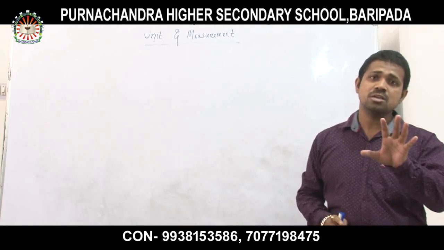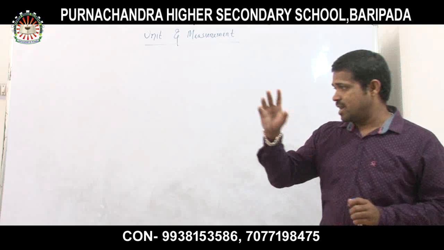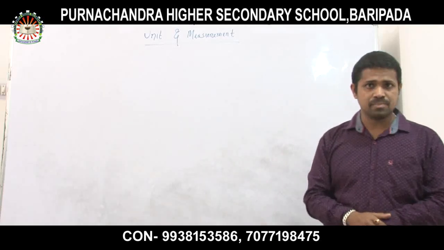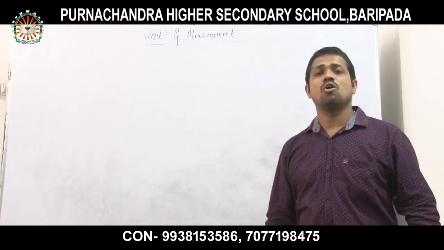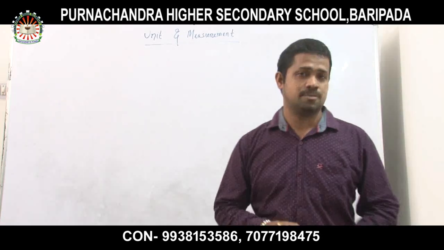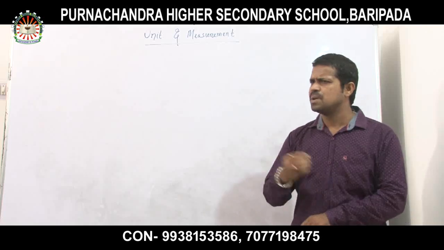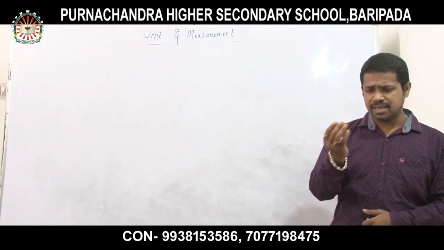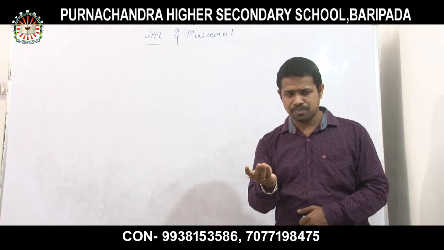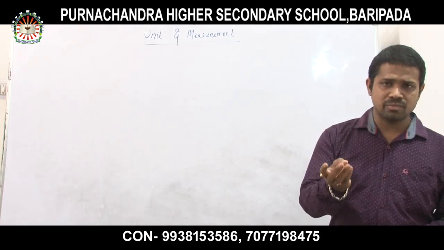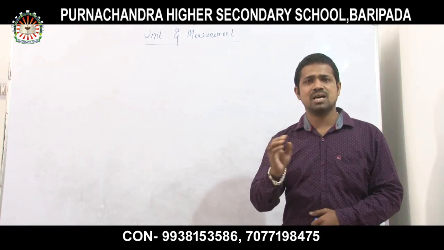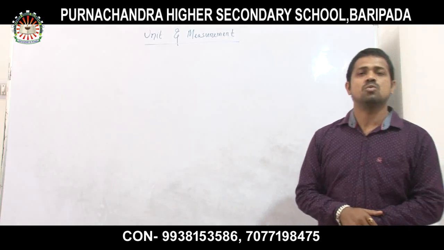Now, the quantities which we measure directly or indirectly are called physical quantities. Remember that one. For example, length, mass, time, velocity, volume are some examples of physical quantities.